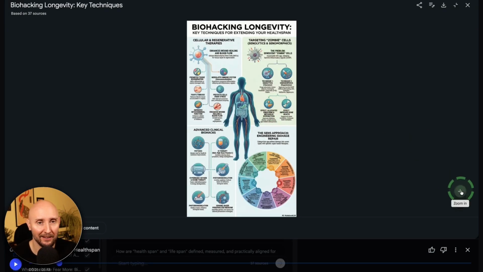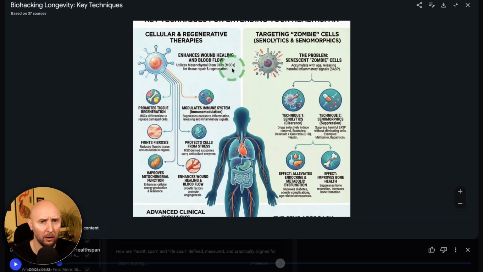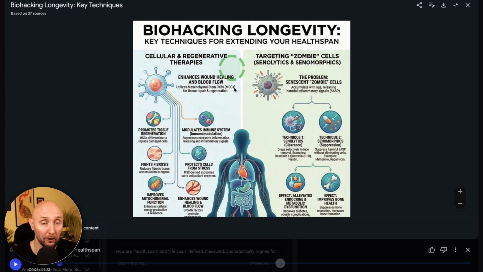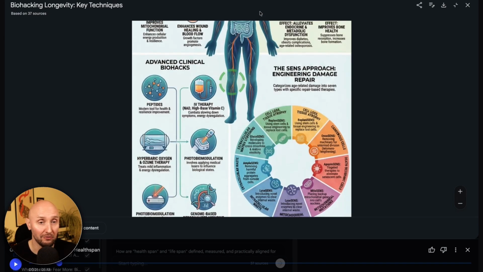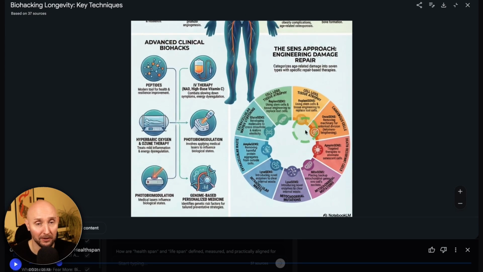I can click also here to zoom in. Also click, drag and hold and move it around so I can then get a closer look. Now this looks absolutely amazing. And the level of detail, it's not just with the diagrams, but also with the text is incredible. And look at this here too.